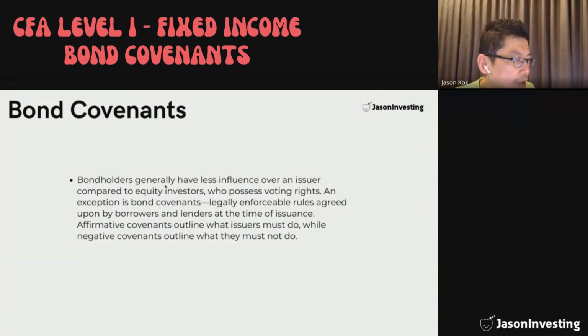Because bondholders are not stockholders, they do not have voting rights. So in general, bondholders have lesser influence. But an exception is a bond covenant, which is legally enforceable rules agreed upon by borrowers and lenders at the time of issuance. These covenants are promises made by the company that they will do certain things or not do certain things. When they do certain things, it will be affirmative covenants. And if they do not do certain things, there will be a negative covenant, which we will see in the next slide.